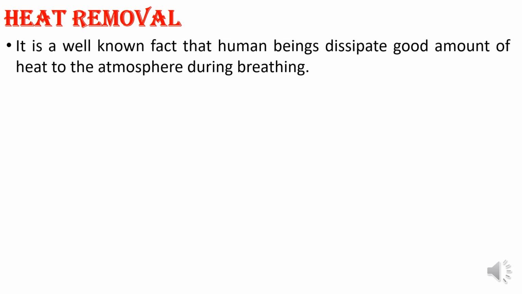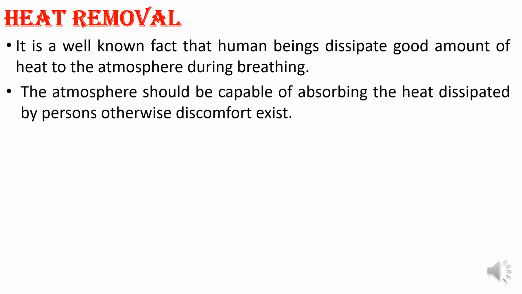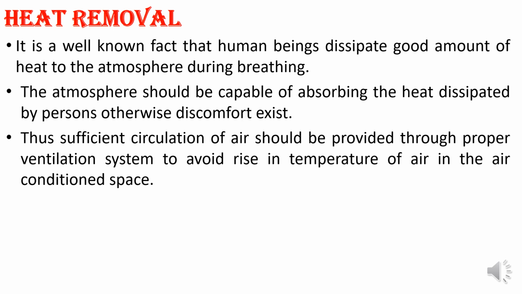Next, heat removal. It is a well-known fact that human beings dissipate a good amount of heat to the atmosphere during breathing. The atmosphere should be capable of absorbing the heat dissipated by the person, otherwise discomfort will exist. Sufficient circulation of air should be there inside the system so that we maintain the conditioned space.